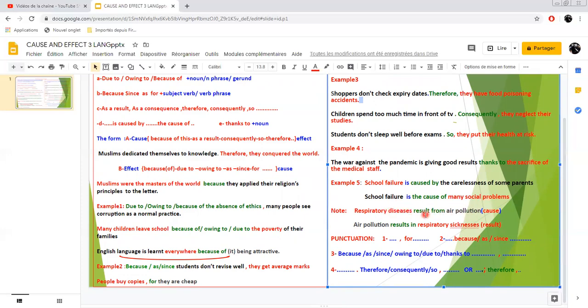In sentence number 1, with result from, we are expressing cause. In sentence number 2, air pollution results in respiratory sicknesses. So here respiratory sicknesses is the effect, and air pollution is the cause. In the second sentence, we are expressing result.